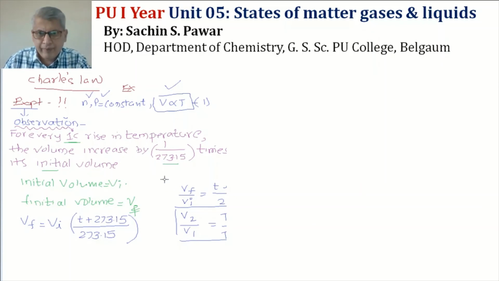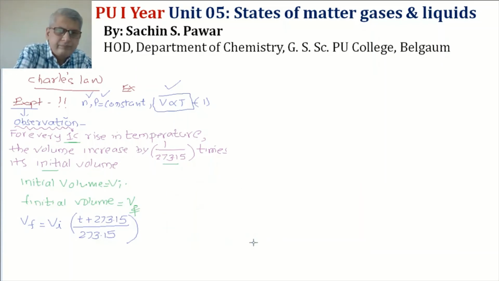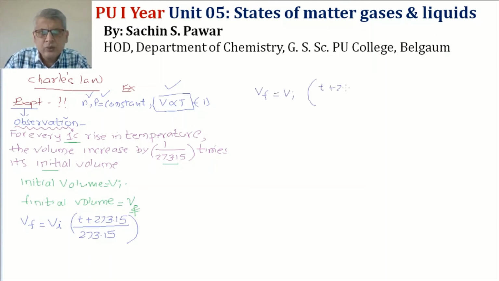Right. So I have got the initial volume and the final volume. Vf is equal to Vi into (T plus 273.15) upon 273.15. I have got this.